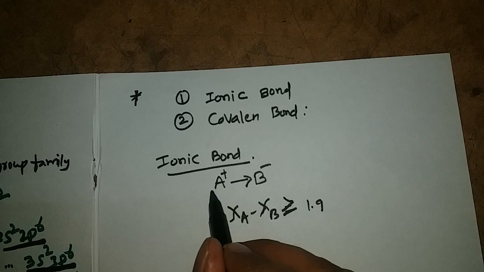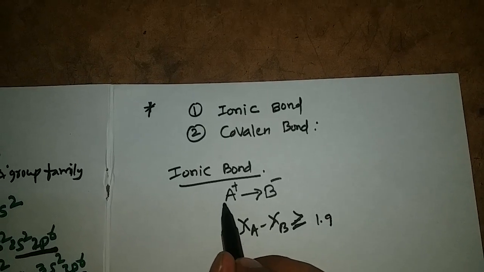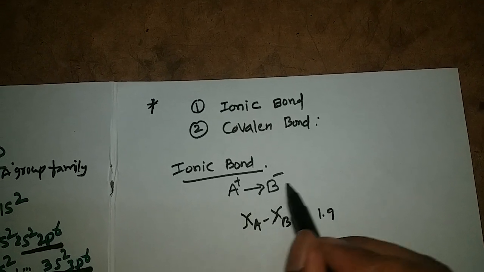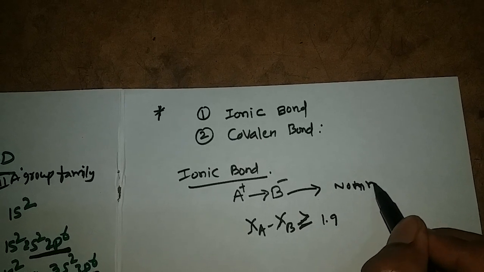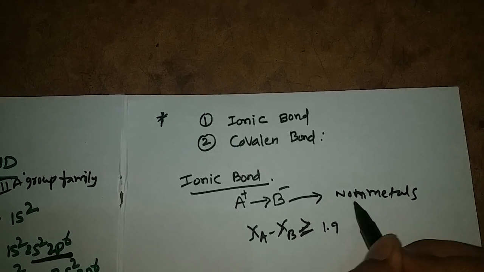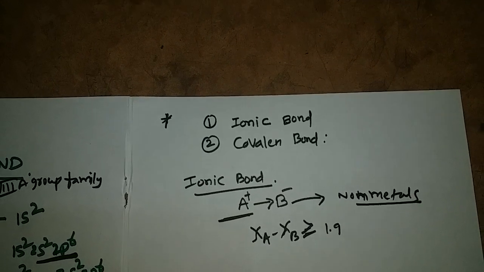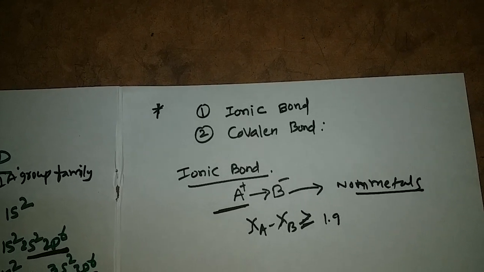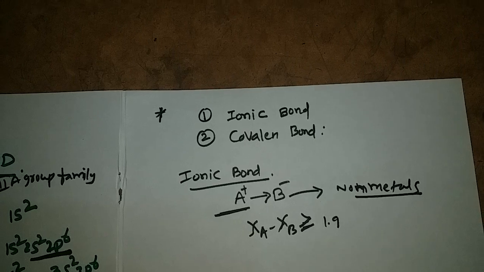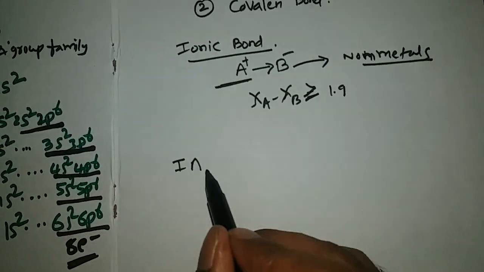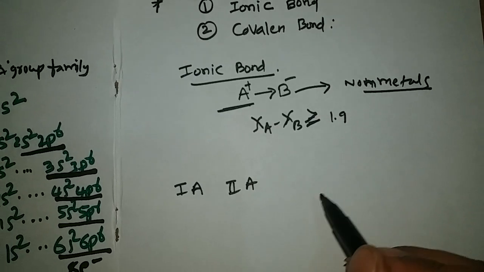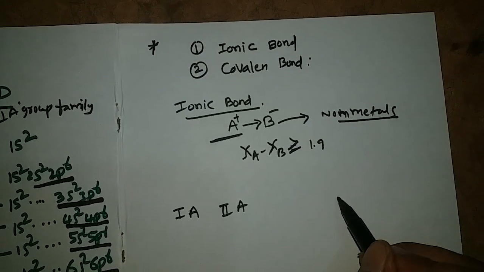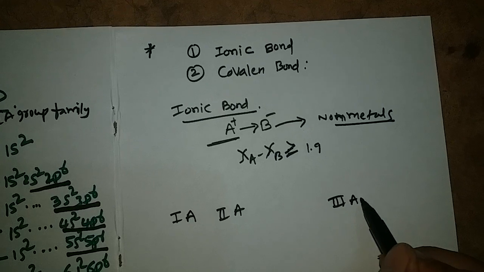In general, metals will lose electrons and non-metals will gain electrons. Metals are present at the left side of the periodic table. Mainly those are first A group elements and second A group elements. After that, third A group elements.